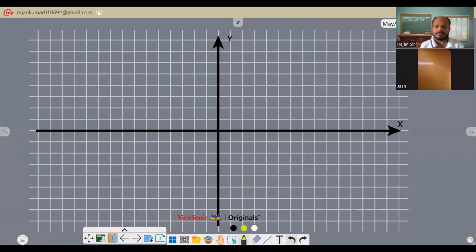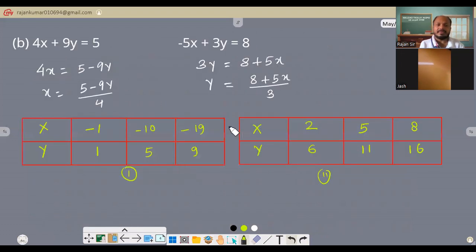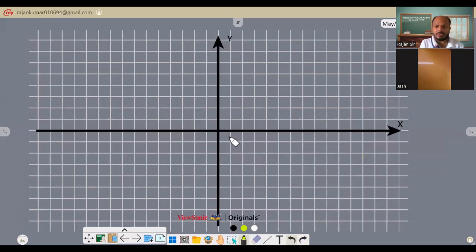Always we have to choose the biggest number in the axis. It depends upon what you see when you're plotting the graph. So for x, what is the negative maximum number? It is negative 19, and the maximum positive is 8. So you have to take one more number extra. If it is negative 19, you should take negative 20. And if it is 8 positive, you should take 9. One number always extra. So I can do it like 2 times table.